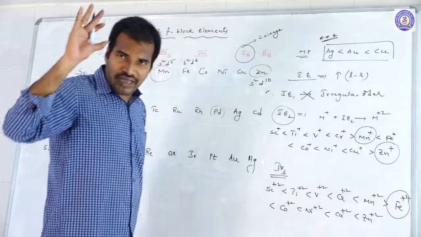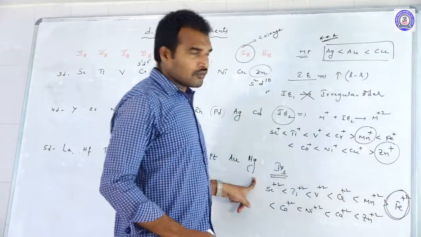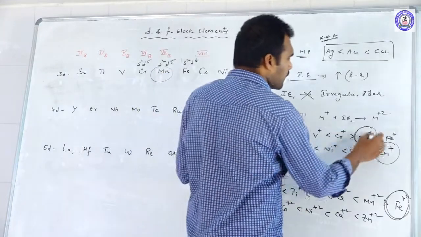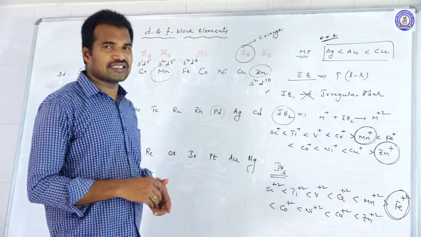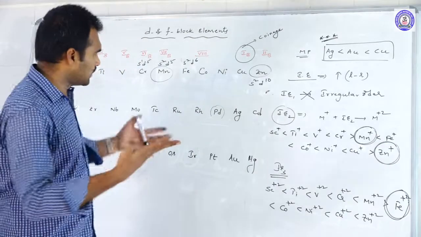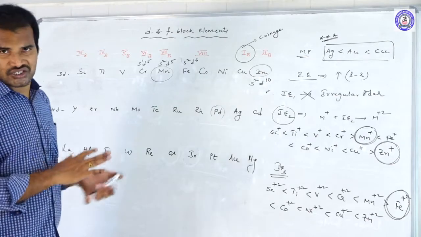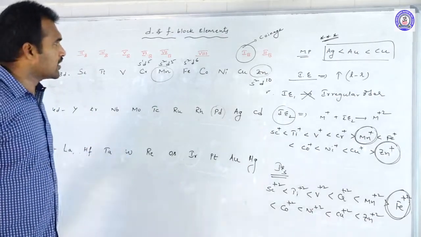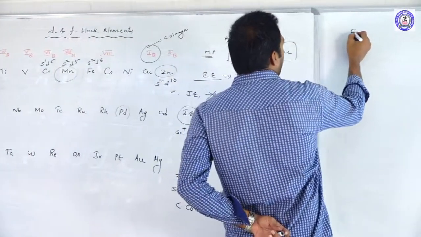So in case of IE3 only iron has the lesser value, whereas in case of IE2, Mn plus as well as Zn plus both have the lesser second ionization enthalpies. I think this data is enough to discuss the ionization energies. Okay, next move on to the next important property, that is electrode potentials.